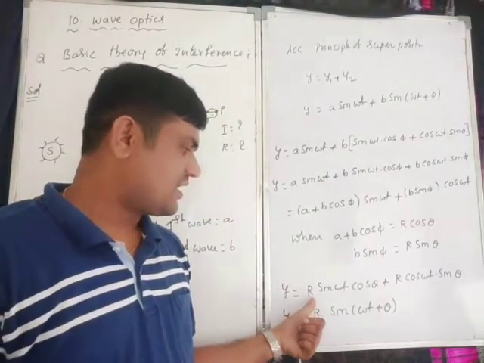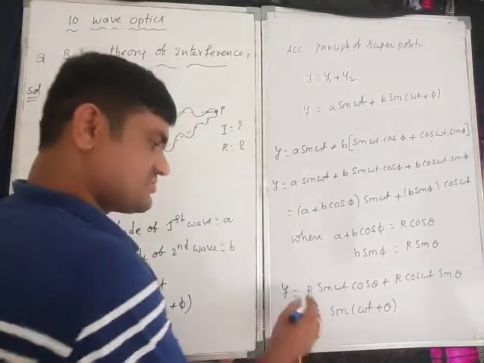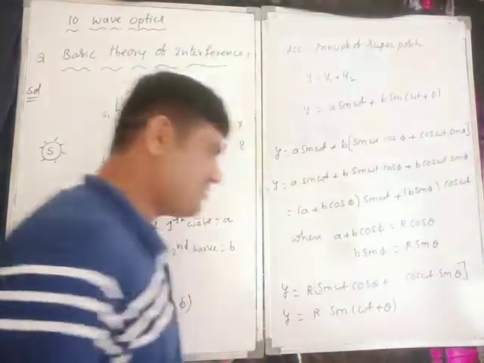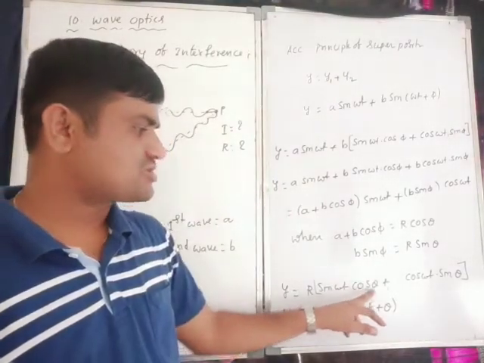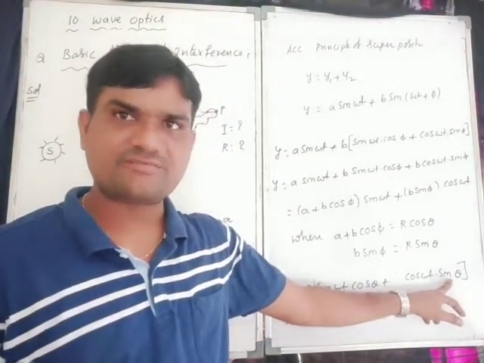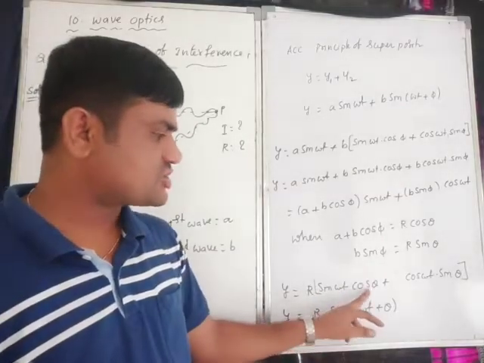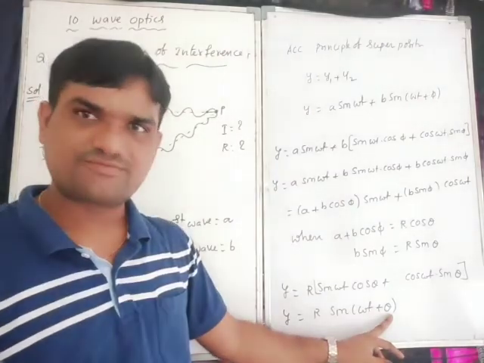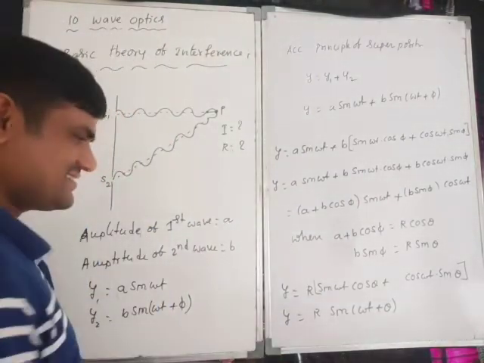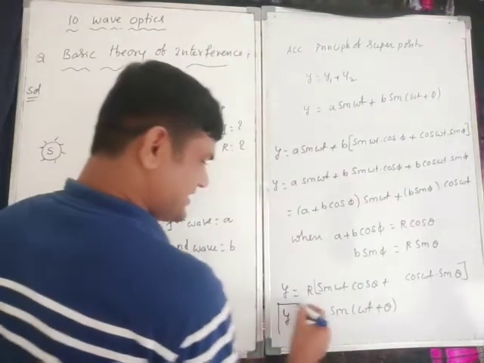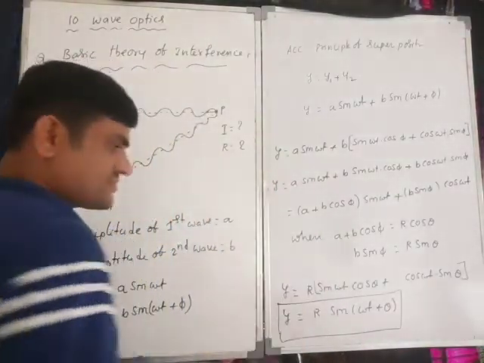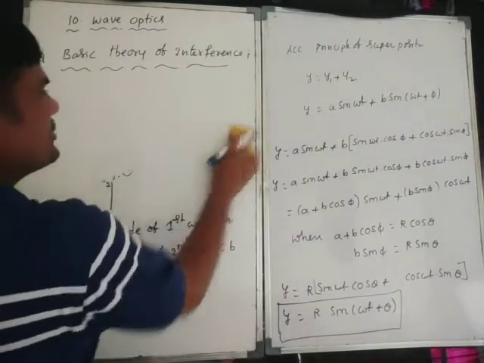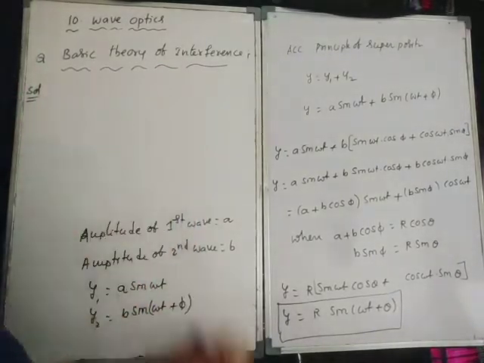Now you can observe here, R take common. This one R is no problem. R take common. Yes or no? So then what happened? Sin A cos B plus cos A sin B, therefore sin (A plus B). Right? So this is the resultant displacement.